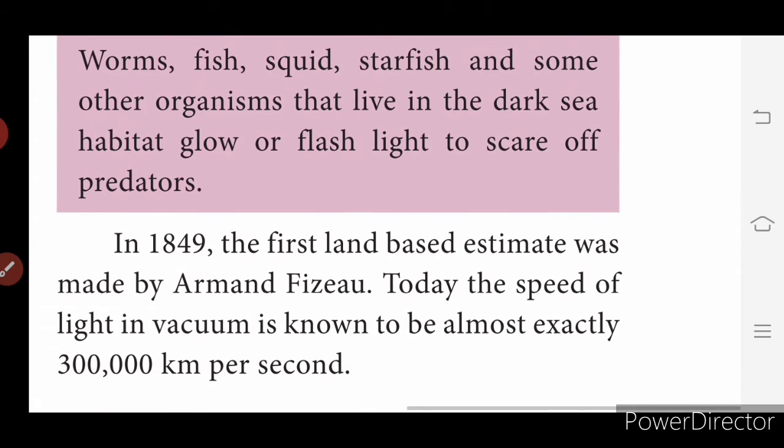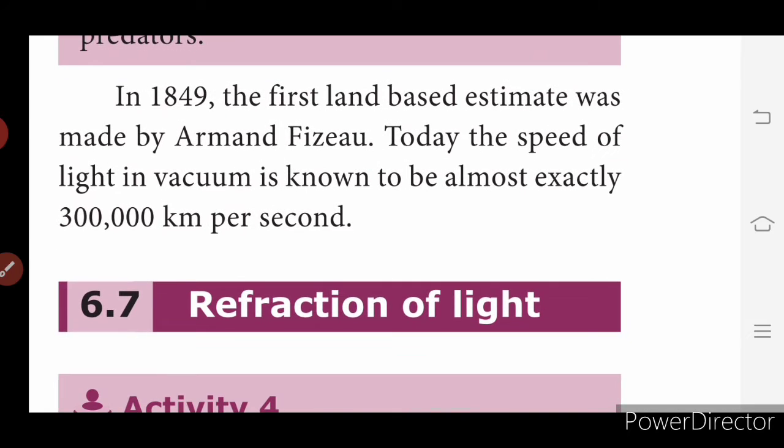In 1849, the first land-based estimate was made by Armand Fizeau. Today, the speed of light in vacuum is known to be almost exactly 300,000 km per second.